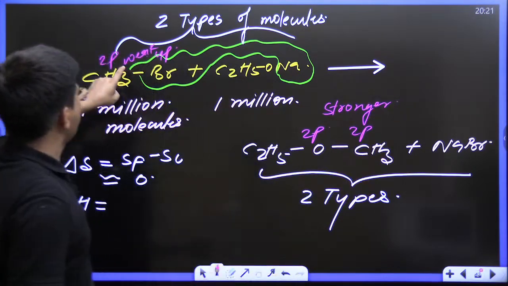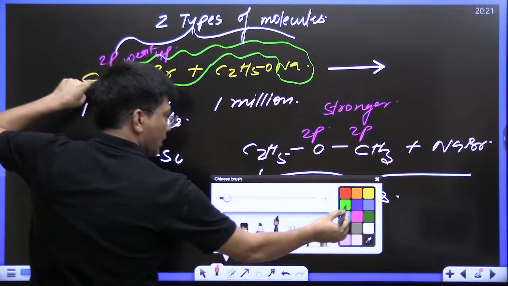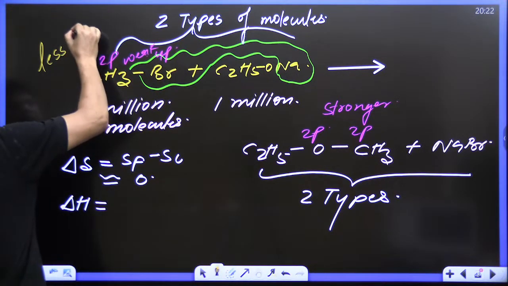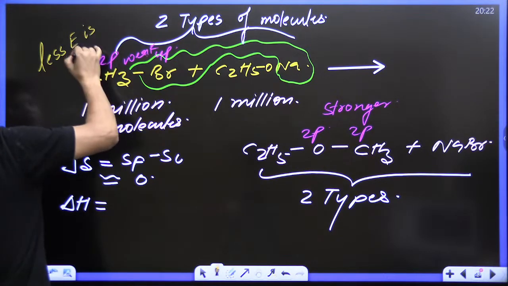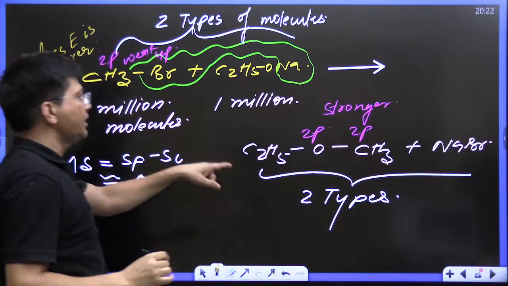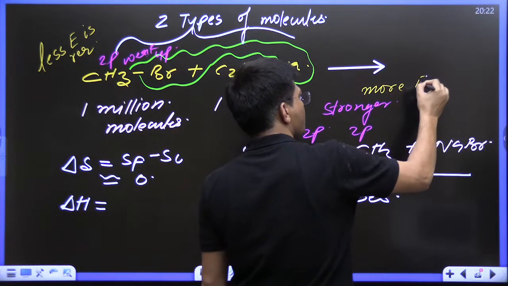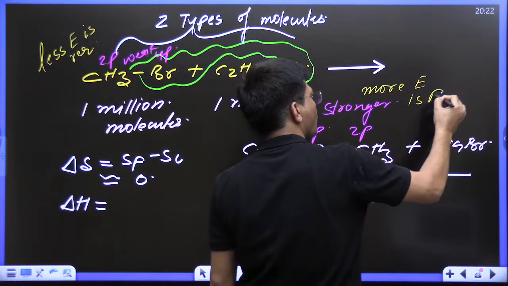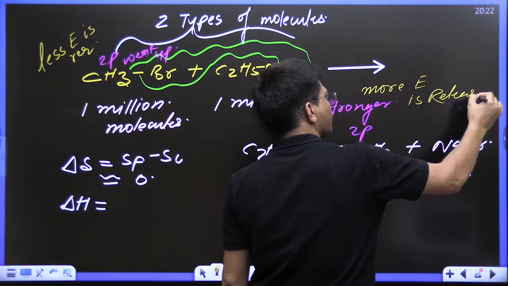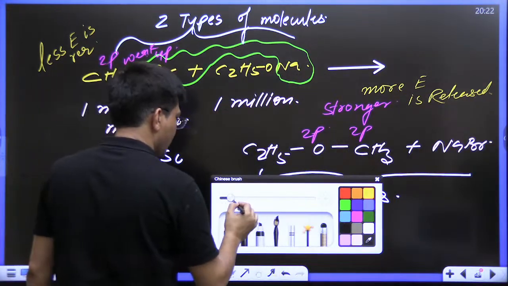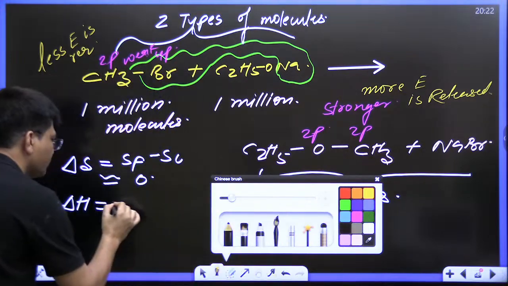So less energy is required to break this bond and more energy is released, so overall this reaction is going to be an exothermic reaction.